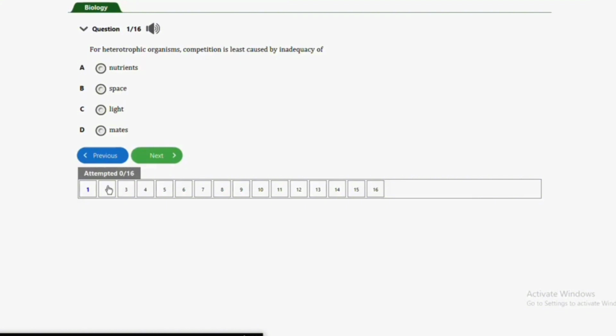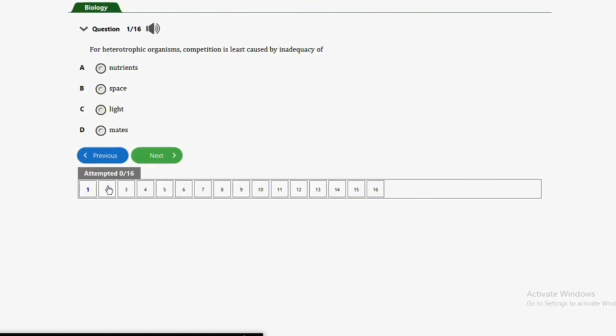Mates too is another reason why there is competition in heterotrophic organisms. But heterotrophic organisms do not directly depend on light, so they do not have light as one of the major reasons why they compete in their environments. So guys, light is the right answer to this question.